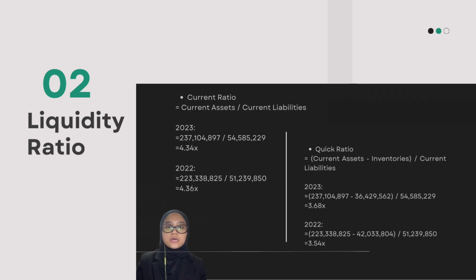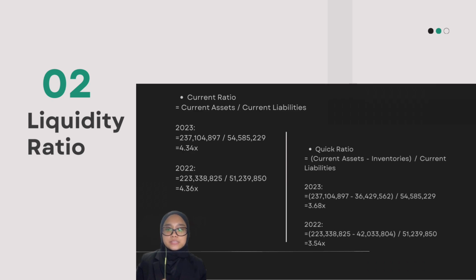For Kawan's 2023 performance, Kawan Food had a current ratio of 4.34, meaning it held 4 ringgit 34 cents in current assets for every 1 ringgit of current liabilities. This far exceeds the healthy benchmark of 2:1. Compared with 2022, the ratio remains stable at 4.36, showing consistent liquidity management despite slight changes in working capital.